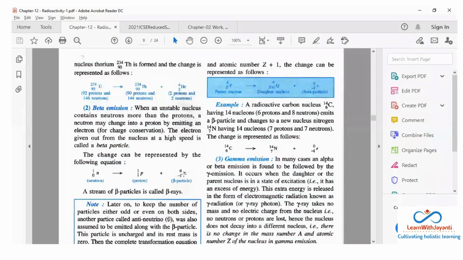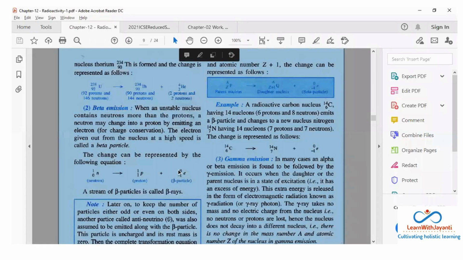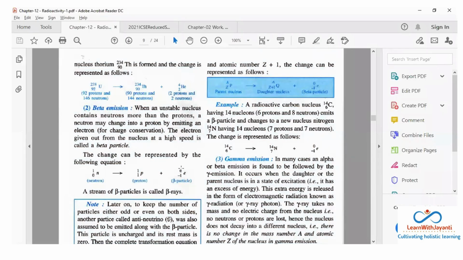What about the beta particle? Now you already know that electron is negatively charged and it has negligible mass. है ना? तो ना प्रोटॉन है, ना न्यूट्रॉन है, तो आंसर इज 0. So atomic mass of an electron is 0 because it's negligibly very small. And what about the atomic number? It will be the charge. What is the charge of an electron? It is -1. It is negative charge. Okay, so this is the beta particle.